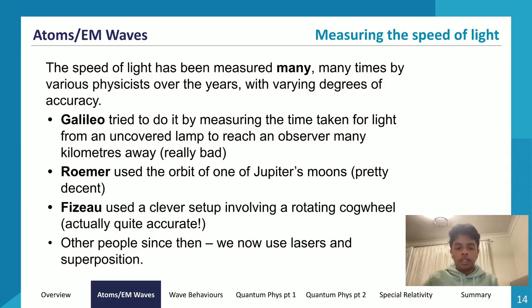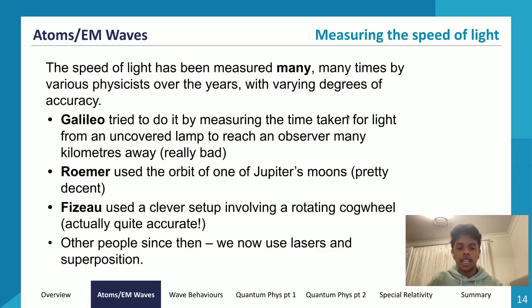And then we also have Fizeau. So Fizeau and Foucault, who was an improvement of Fizeau, were quite accurate in their calculations for the speed of light. What Fizeau did was he had a very clever setup involving a rotating cogwheel. A rotating cogwheel has teeth and gaps between the teeth, right? So that's what a cogwheel looks like. So it has teeth and gaps between the teeth.